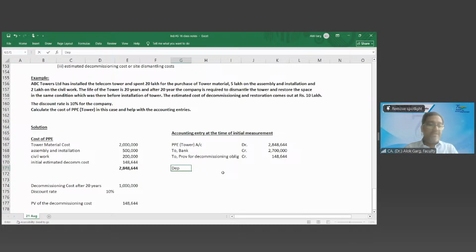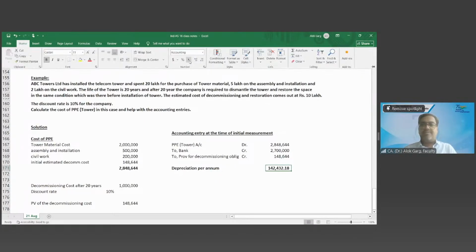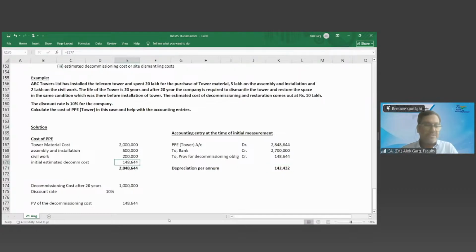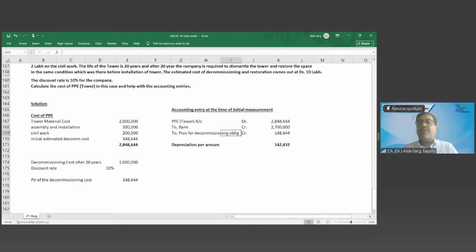What is my depreciation per annum? 28,48,644 divided by 20, which is 142,432.18, right? Whatever you have added for the initial estimated decommissioning cost, 148,644, becomes part of the cost of PPE, and this asset becomes zero by the end of 20 years. But what happens with this provision for decommissioning obligation, this liability?